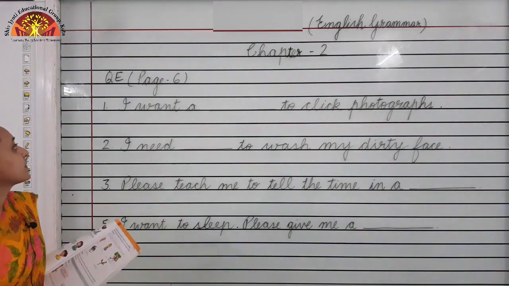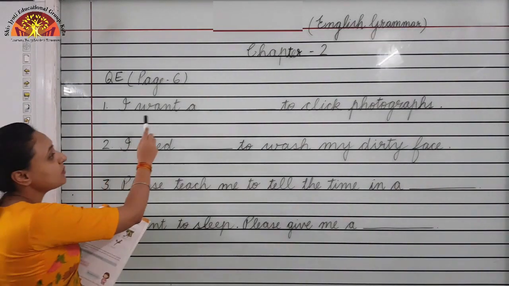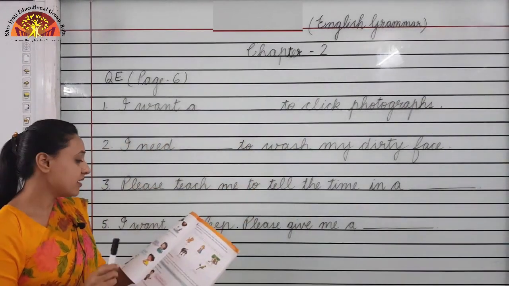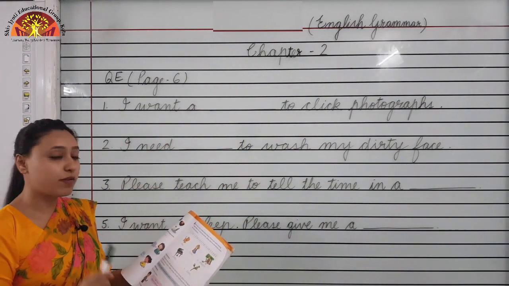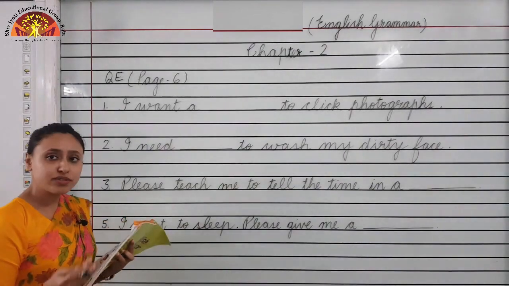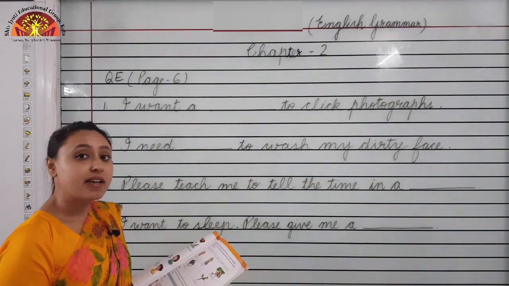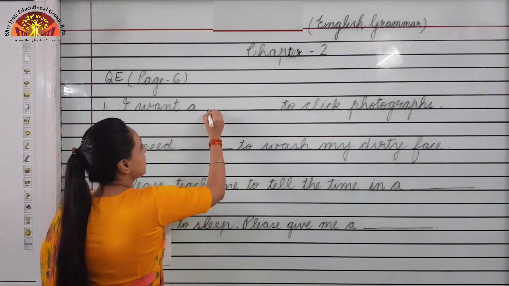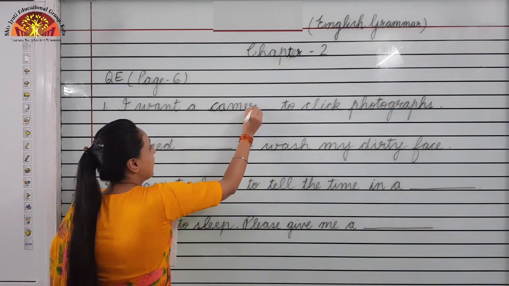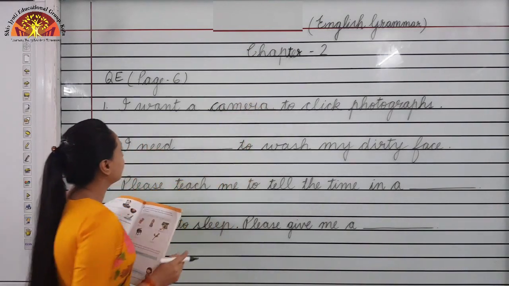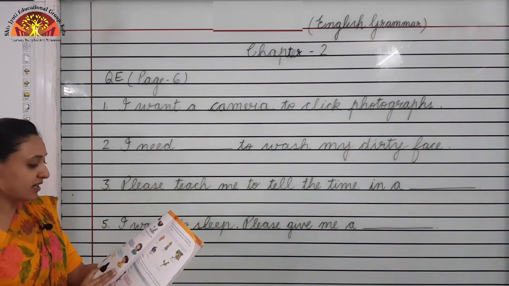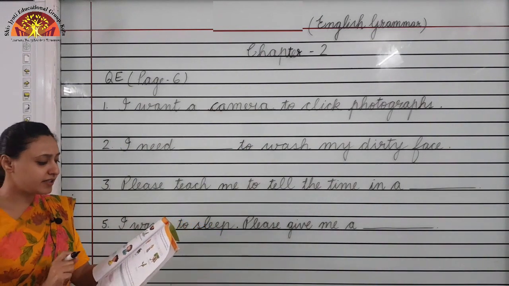Let's start. First, I want a dash to click photographs. Options are soap, camera, pillow, watch, pencil. So what do you need to click photographs? How do you take your photographs? With the help of a camera, right? C-A-M-E-R-A, camera.